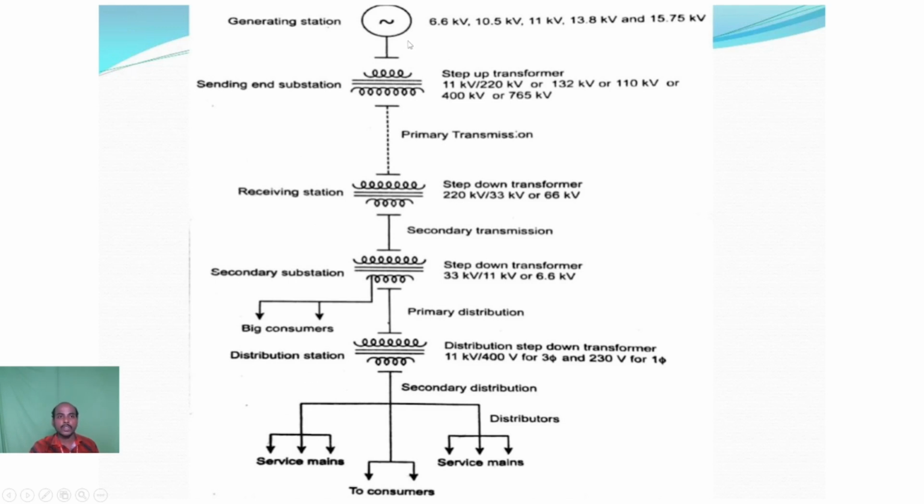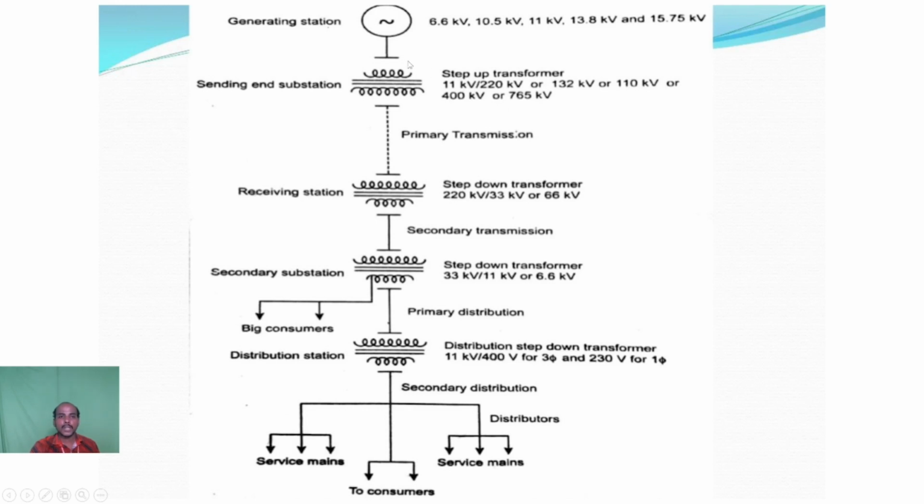Now we are going to see the first one, the generating station. The generator rating is the global standard. The rating of the generator will be around 6.6 kV, 10.5 kV, 11 kV, 13.8 kV, or 15.75 kV. The rating will be the same all over the world. The power developed at the rating of 6.6 kV or 10.5 kV will be stepped up with the help of a step up transformer, to ratings of 220 kV, 132 kV, 110 kV, 400 kV, or 765 kV.